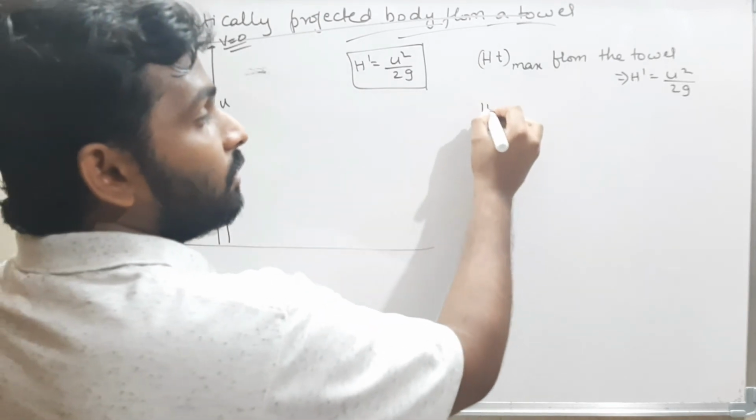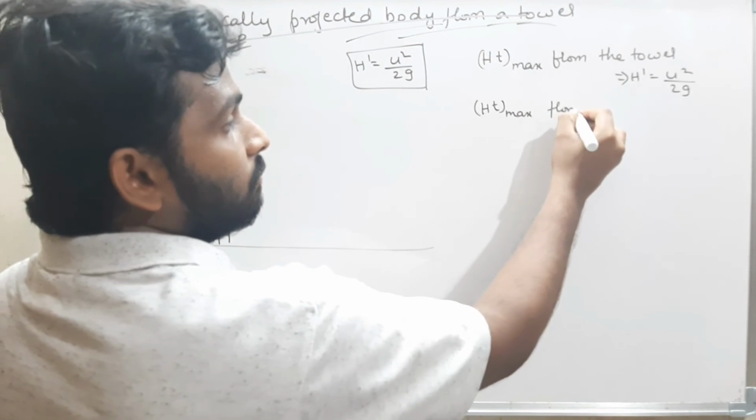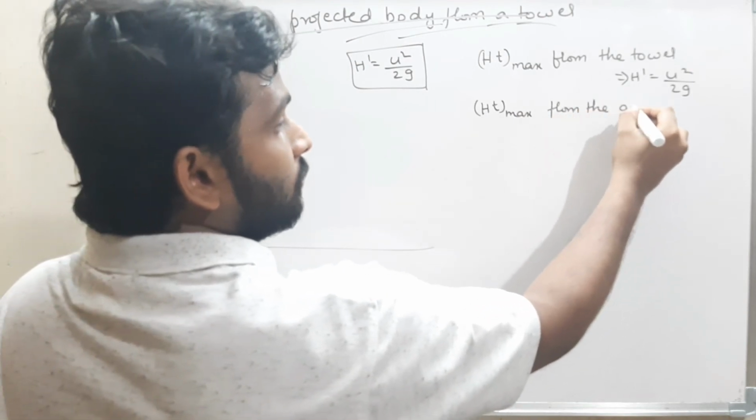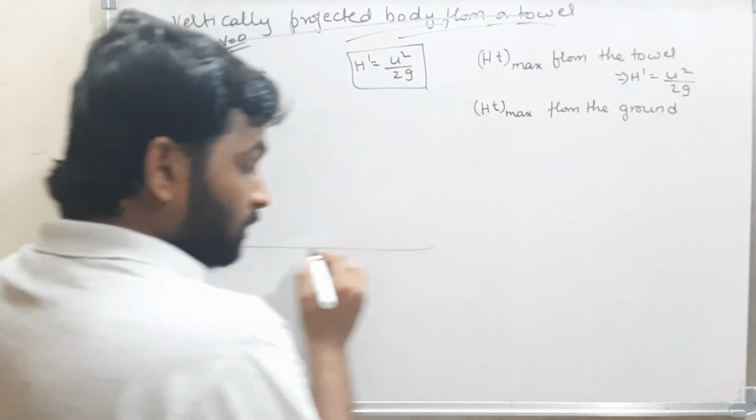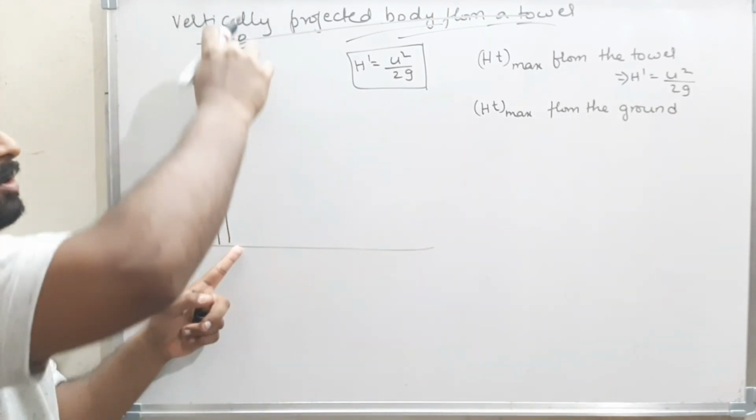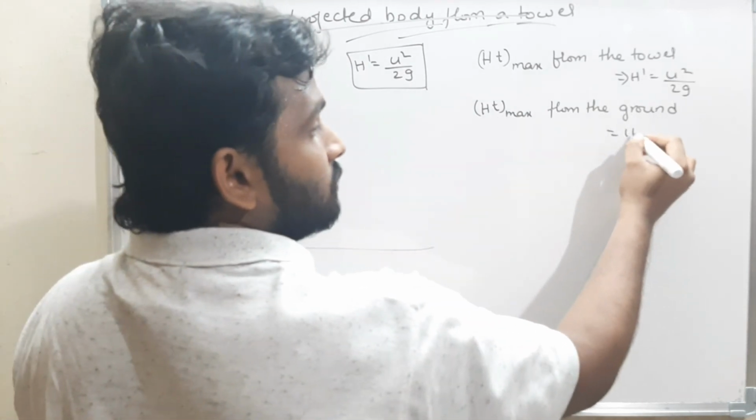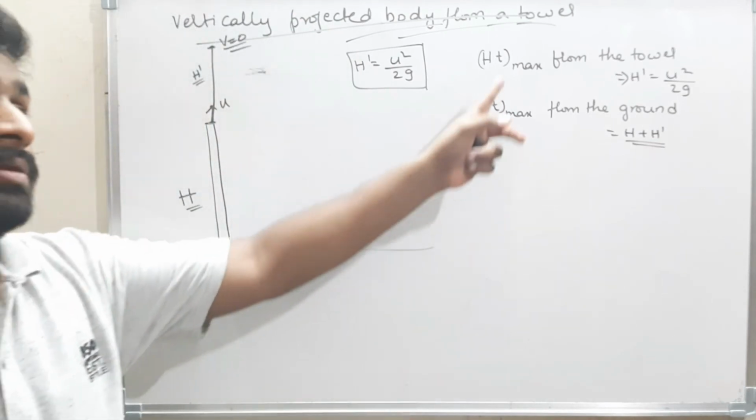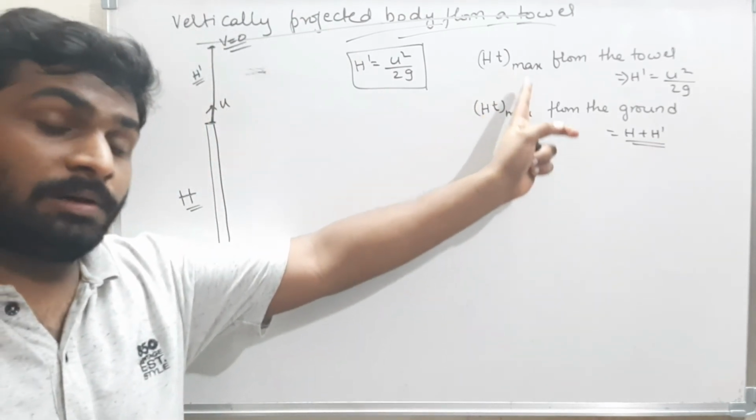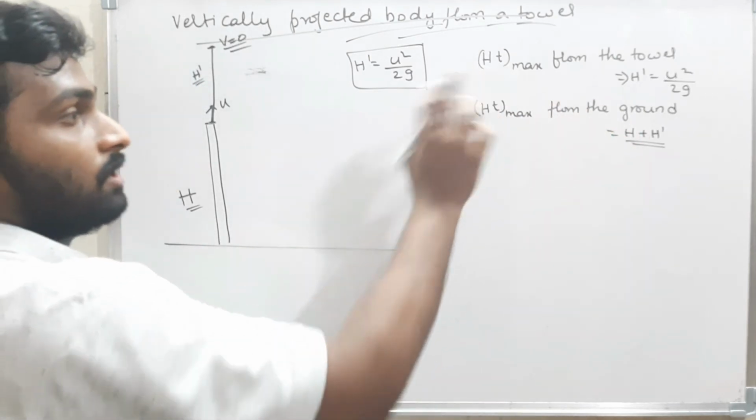Now, if they ask to find the maximum height traveled by the body from the ground, what is the maximum height traveled by the body? H plus h dash. Therefore, it is nothing but h plus h dash. Please be careful. They will ask the questions differently. Please understand what they ask and then you answer the question. Okay, now you got the maximum height traveled.